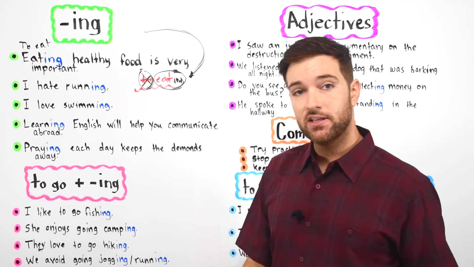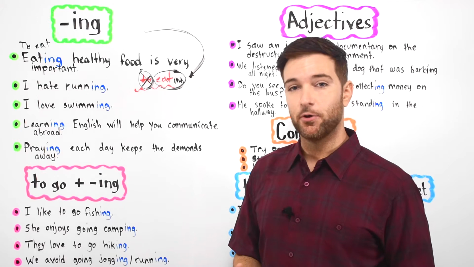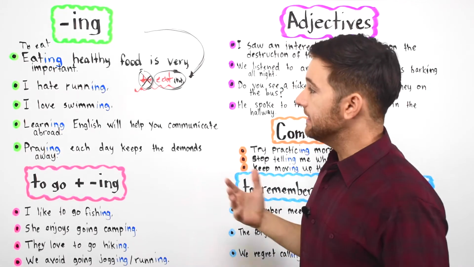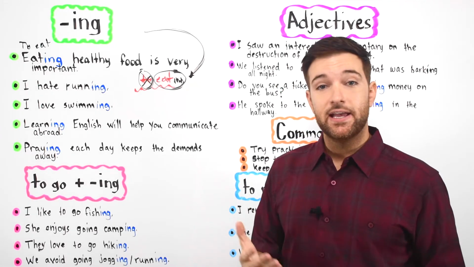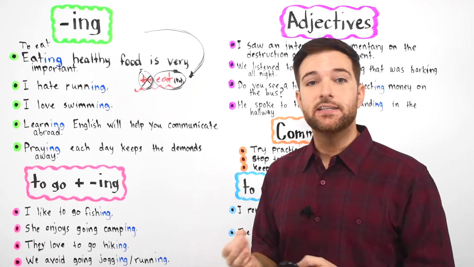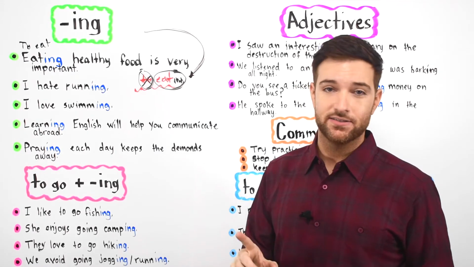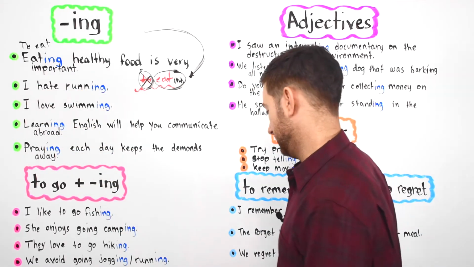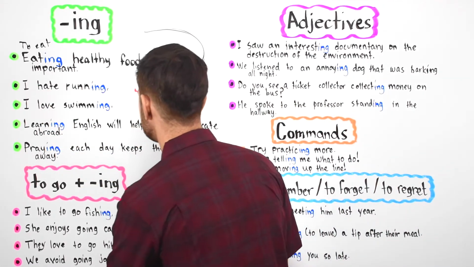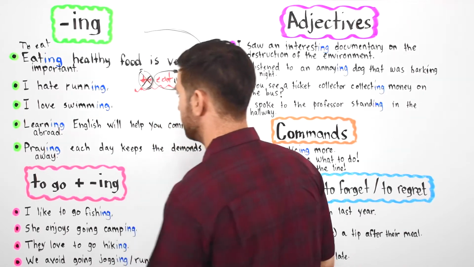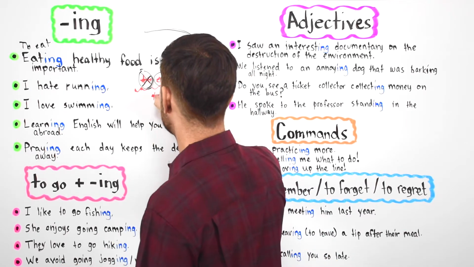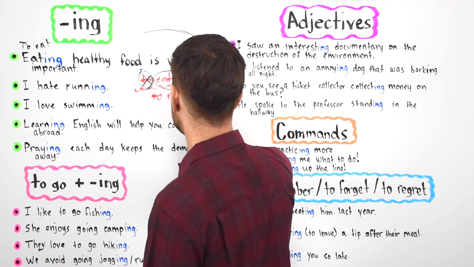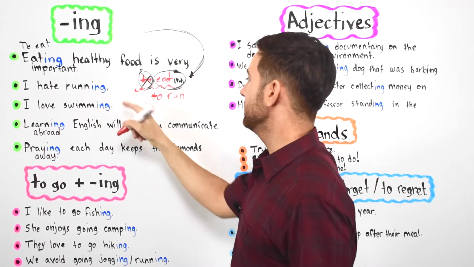So let's go ahead and look at some other examples. So we have eating healthy food is very important, and you can see that the noun eating is describing an action, but it's not considered a verb. And then we have: I hate running. You know that running comes from the verb to run. So I'll write it here, to run, R-U-N, running.